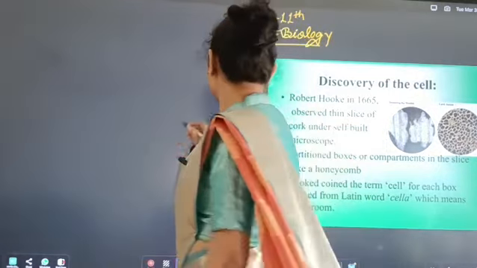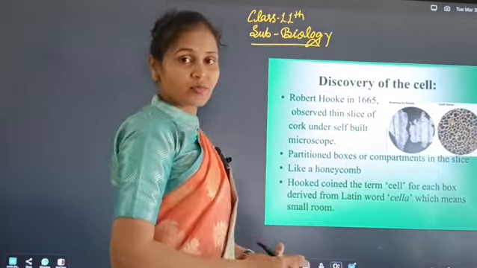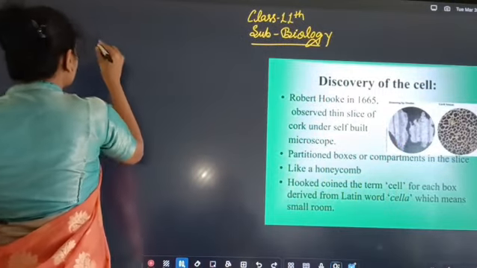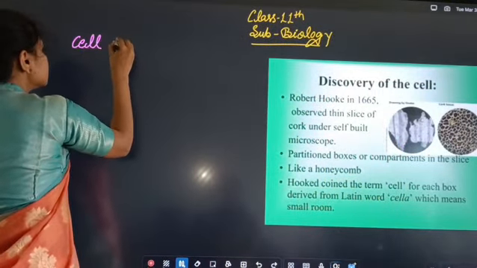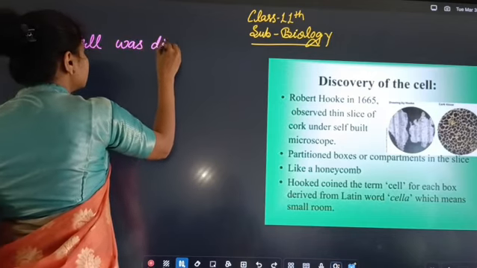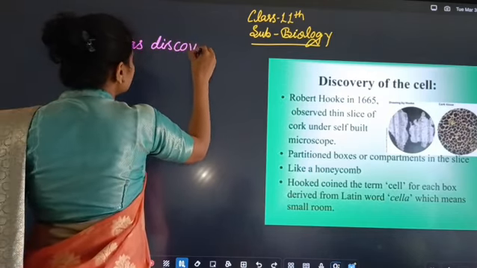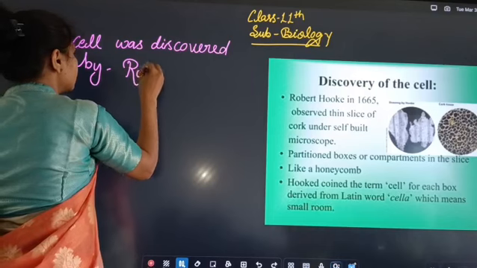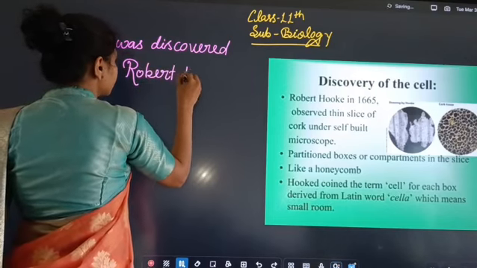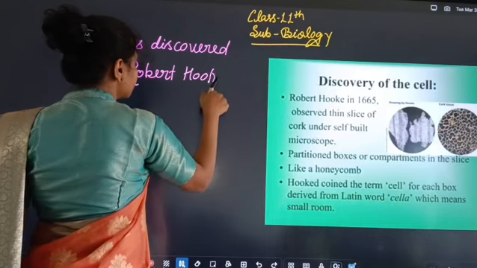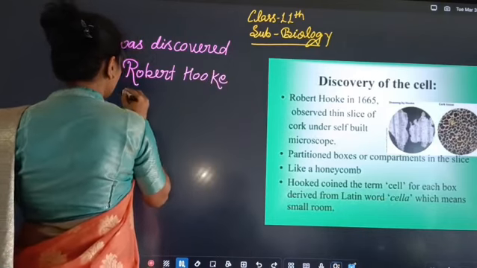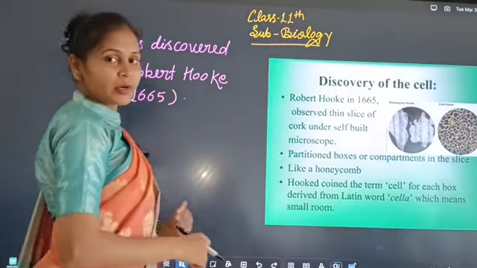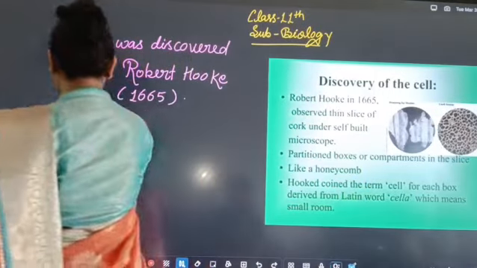So first, cells were discovered by Robert Hooke in 1665. But this is a dead cell.